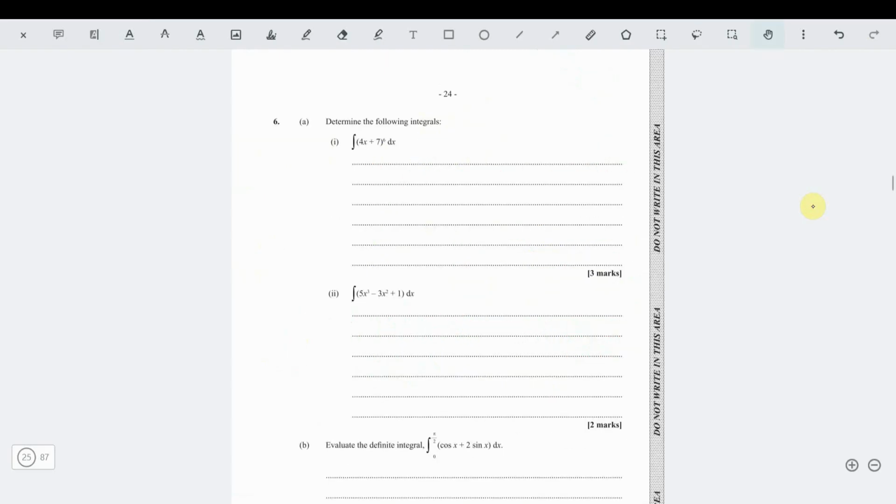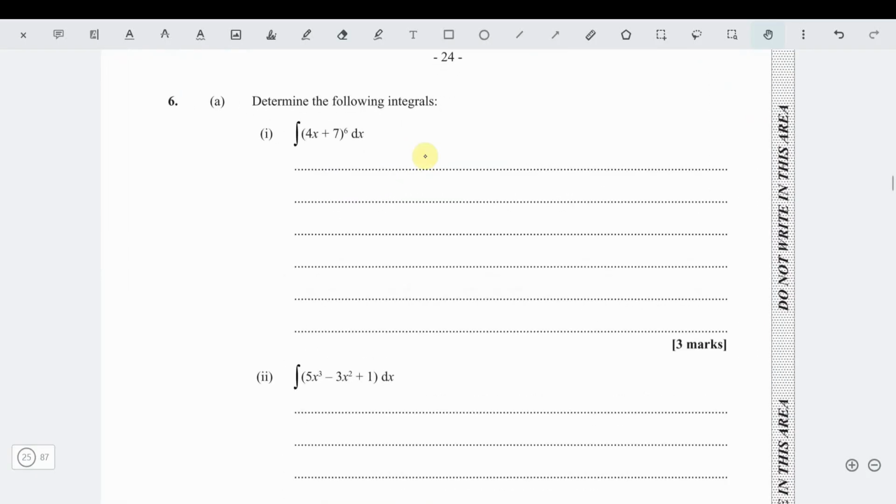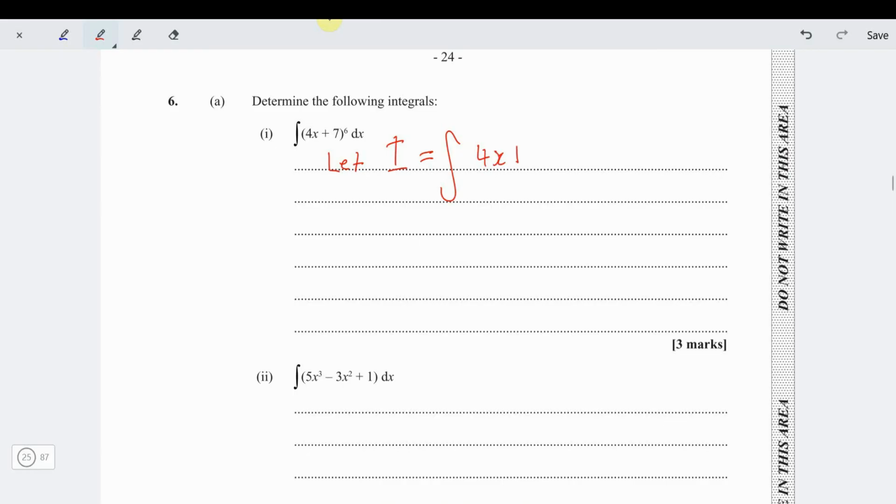Okay, now we're on to question number 6. Question number 6 says, determine the following integral. We need to integrate 4x plus 7 to the 6th power. So this is an indefinite integral. I like to call my integrals I, right? So let I be equal to the integral of (4x plus 7) to the 6th power.